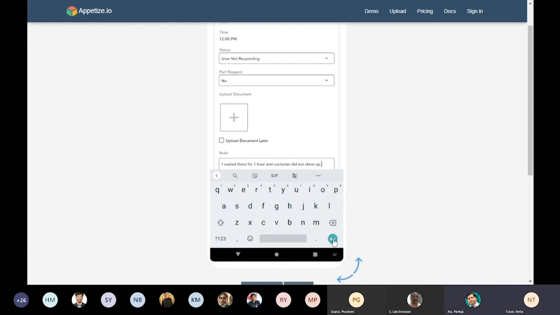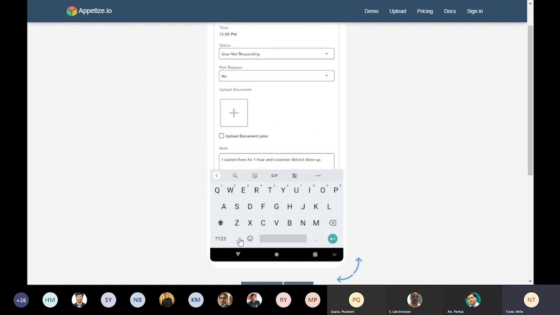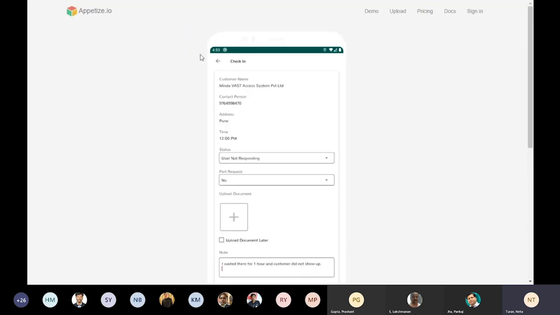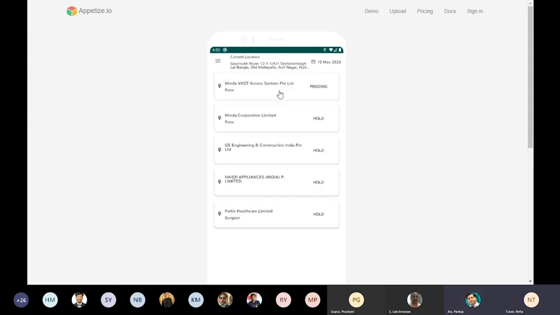This message that the engineer is typing will go directly into the service desk. It will update your service desk also. It will automatically change the status of the ticket to user not responding, with the details that I've added in the note feature. I won't click on checkout because currently I've enabled that feature, and it would update the ticket, which would be a false updation. So this is how we can do it.